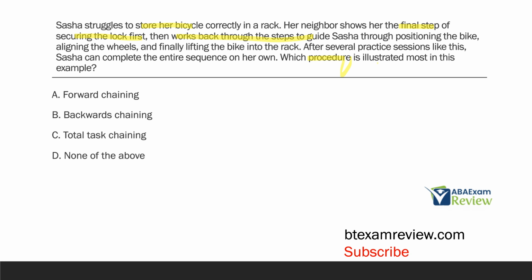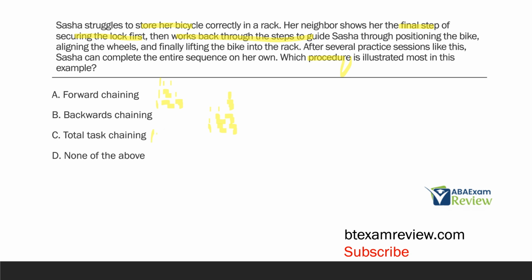After several sessions, Sasha completes the sequence on her own. Given all that information, what procedure is illustrated most in this example? A, forward chaining. With forward chaining, we're going to start with that first step and then prompt the rest, and then teach the first and second, and then teach first, second, third. Here, we're looking at that last step first and working backwards. So that's much more similar to backwards chaining, where we start with that third step, and then we teach second and third, and then we teach first, second, third. But from the last step first, we go backwards.